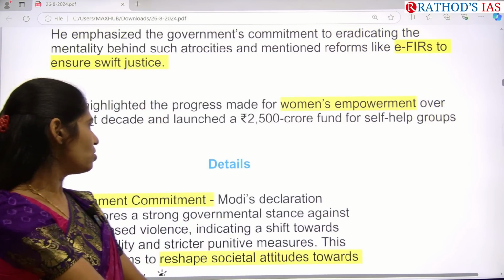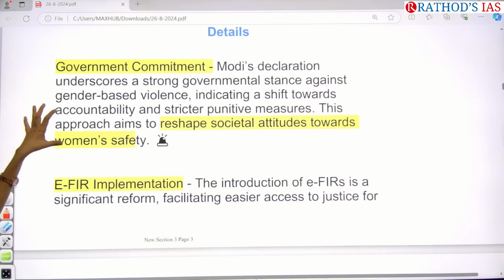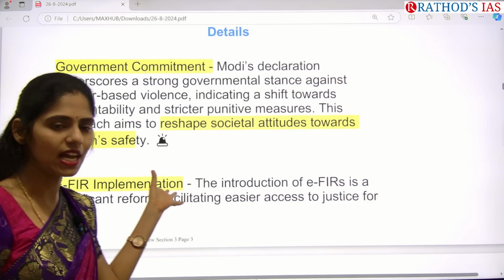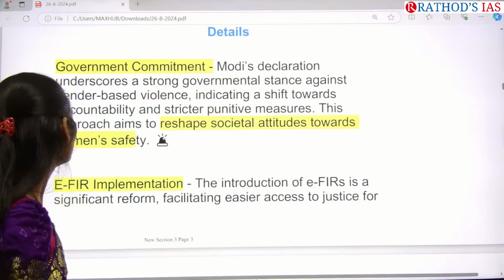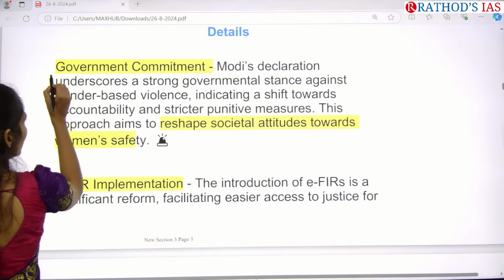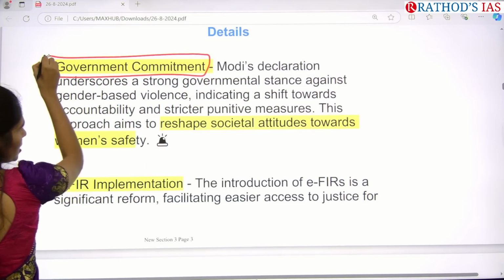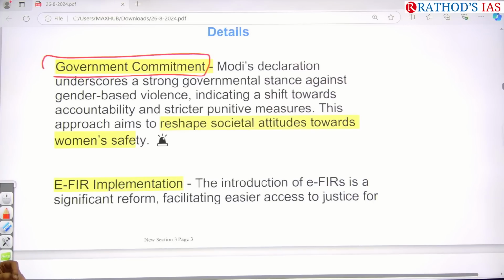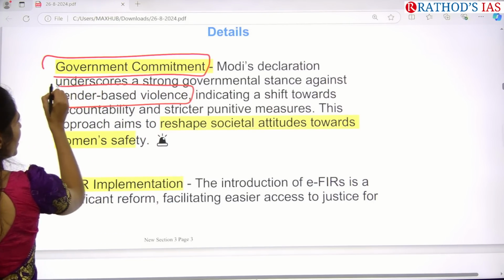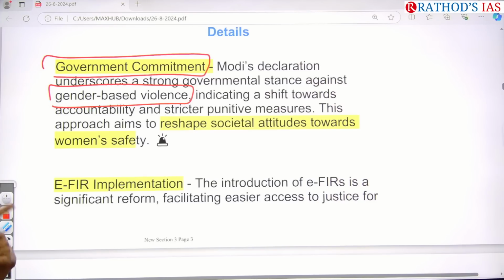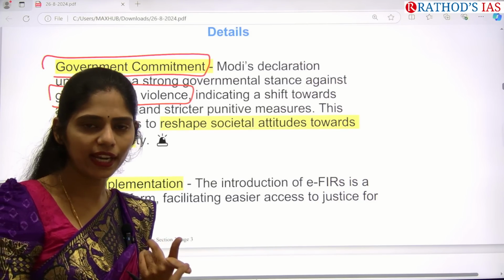Okay. So if you see the details, these are the main points you have to grasp from this article, and you can directly write these points in your Mains answer. First, our Prime Minister is saying that the government is committed and taking a very strong stance against gender-based violence. That means the government is shifting towards more accountability.